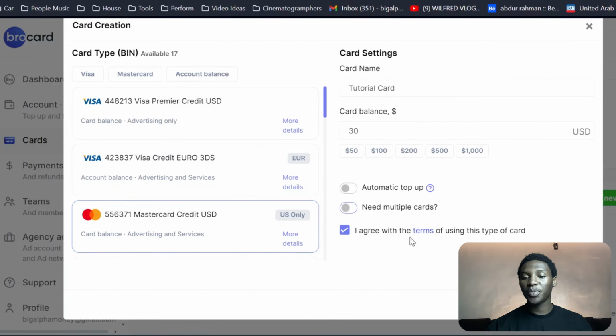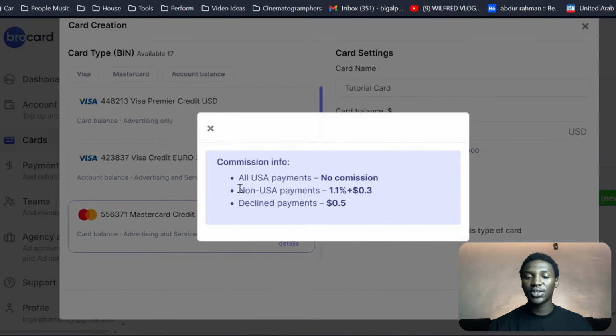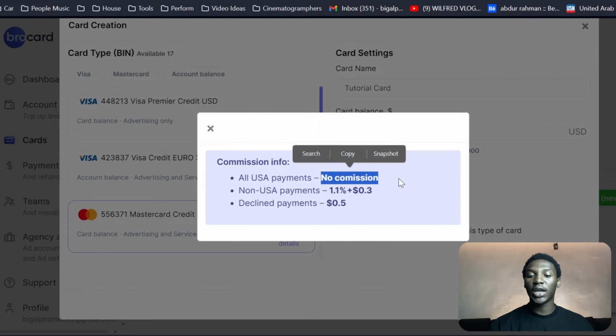We're just going to be creating one card right here, and then I'm going to show you exactly how to use this card. So I'm going to agree to the terms of service of using this type of card. If I click on this, you're going to see that if you are paying in non-USA payments, you're going to be paying these commissions right here. All non-USA payments have commission, and all USA payments are going to be no commission.